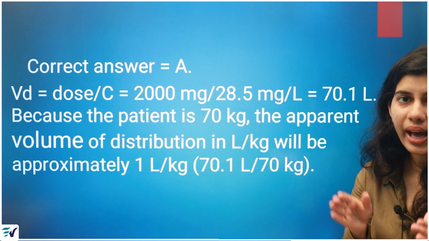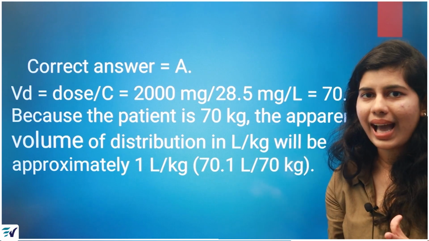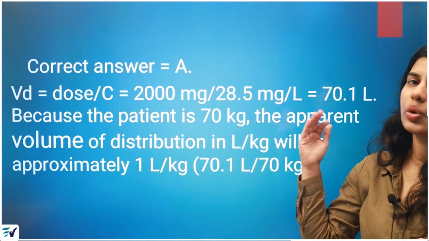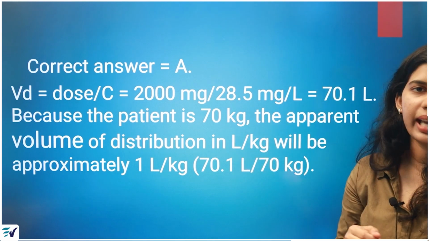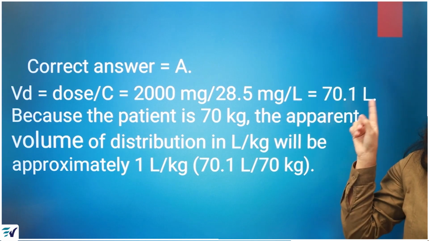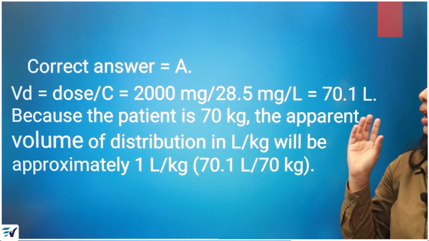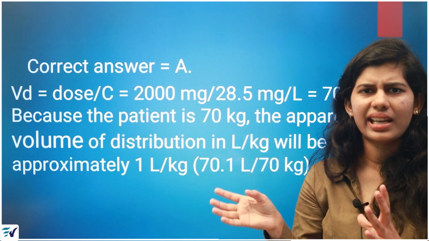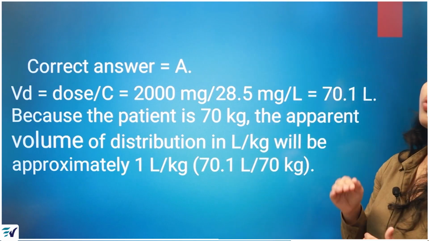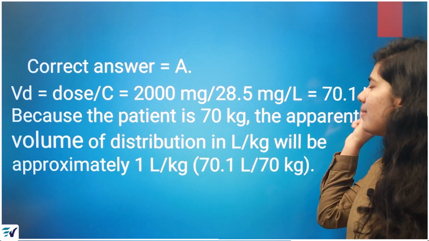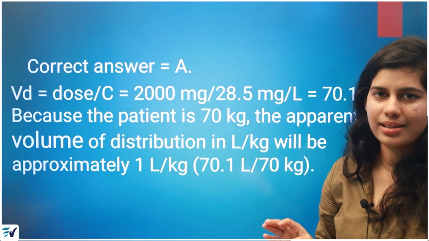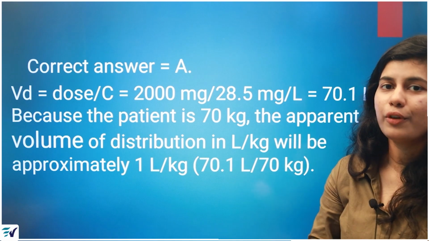I hope you have a calculator with you, so you can do the calculation along with me. Divide 2000 mg by 28.5 mg per liter, and you will get the answer as 70.1 liters. Let us round it and take it as 70. But 70 liters is not the answer. We just got the volume of distribution.